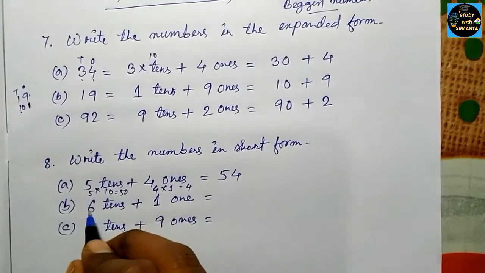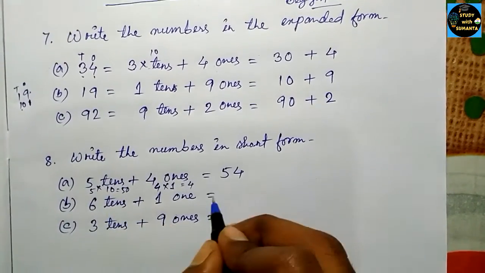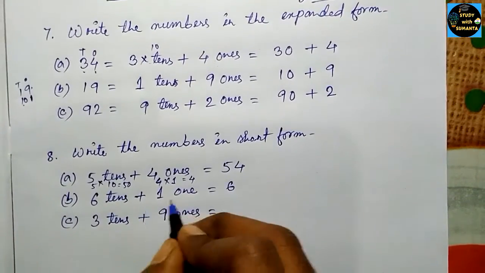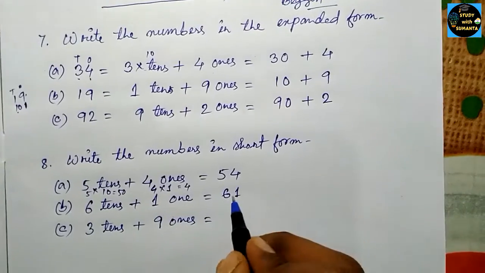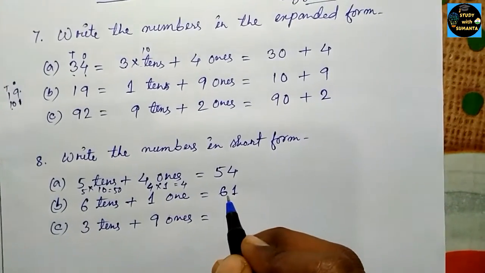In B we have 6. In the tens place we have 6. So write it. In the ones place we have 1. That means 60 plus 1. We will get 61. Okay.